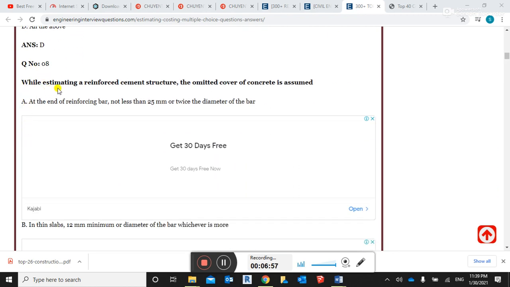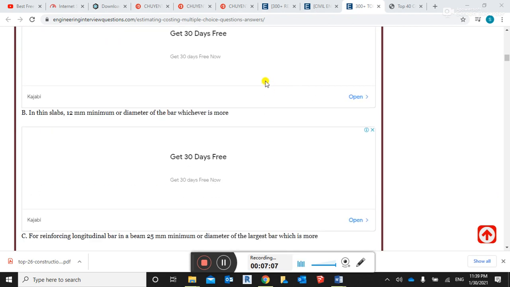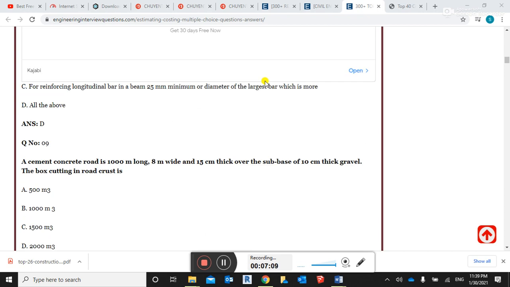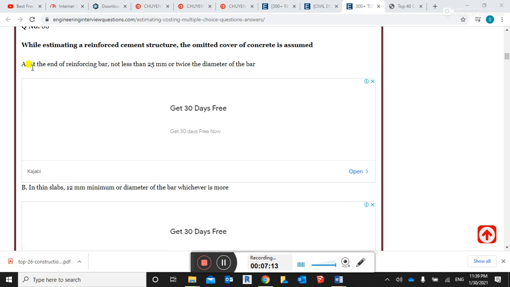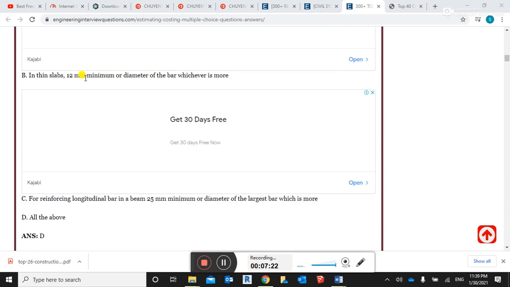Question number 8. While estimating a reinforced cement concrete (RCC) structure, the omitted cover of concrete is assumed as: A, at the end of the reinforcement bar, not less than 25 millimeter or twice the diameter of the bar. This is the correct answer, guys.